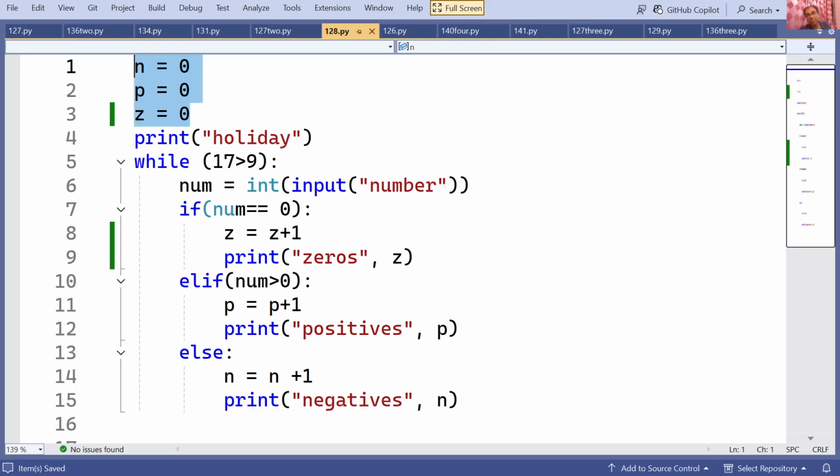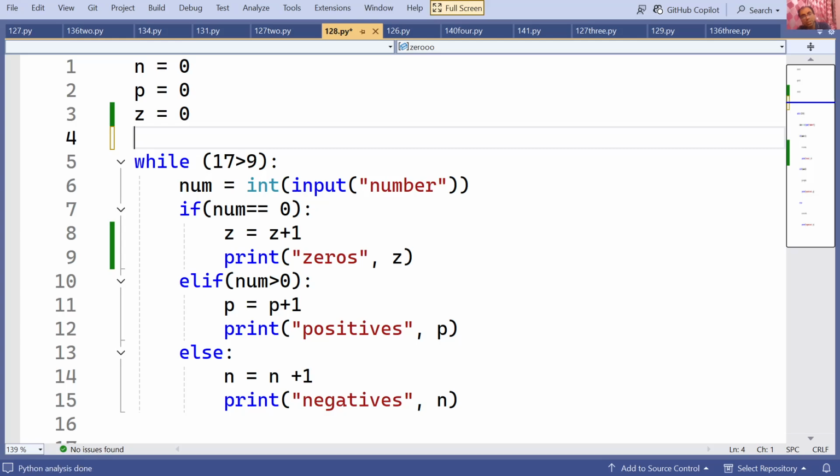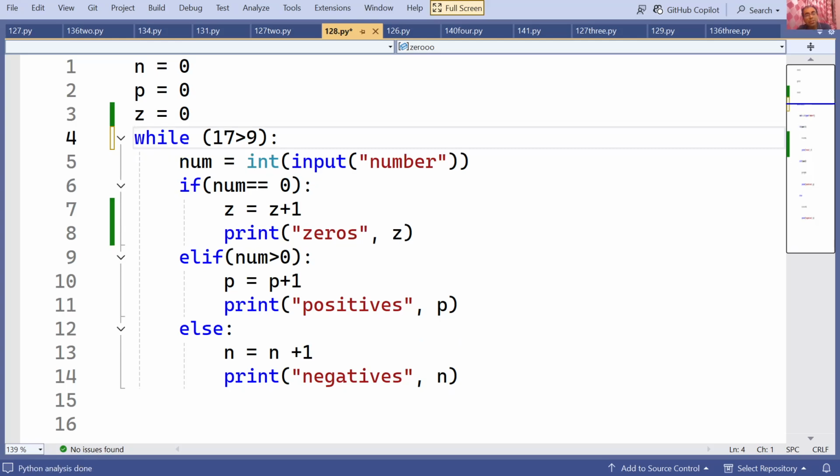So I take three different numbers: negative, positive, and zero. They are just illustrative. First I print a message, but you can also remove it and you will get the same output. While 17 is greater than 9, or simply while 137 is greater than 9, whatever. Or simply you can also say while 1, because 1 is true, 0 is false. While it is true, num is equal to input number.